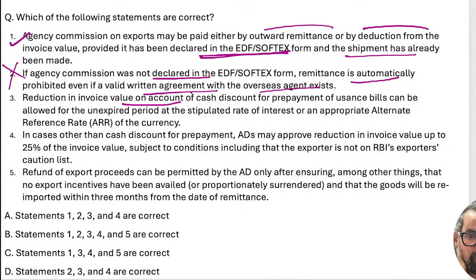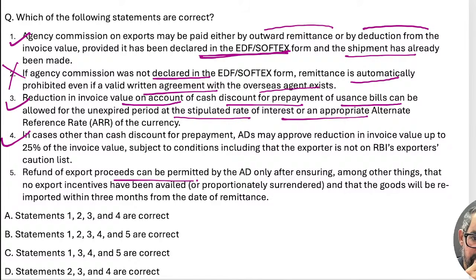Reduction in invoice value on account of cash discount or for payment of Hussein's bill can be allowed for the unexpired period at a stipulated rate of interest appropriate to ARR of the currency. Reduction in invoice value on account of cash discount on repayment of Hussein's bill can be allowed on the unexpired period. This should be true. The next one we have, in case of this ARR, it is up to 25%. This is true in this case.